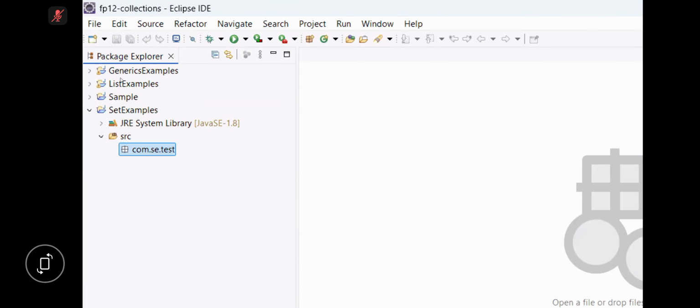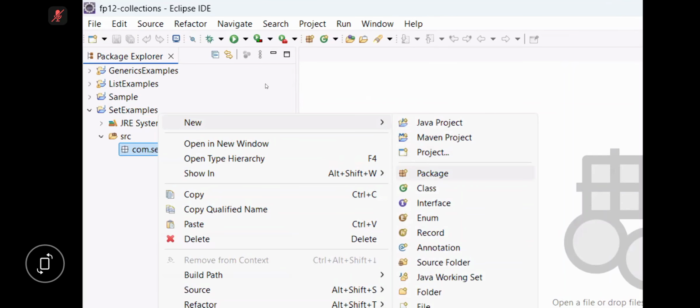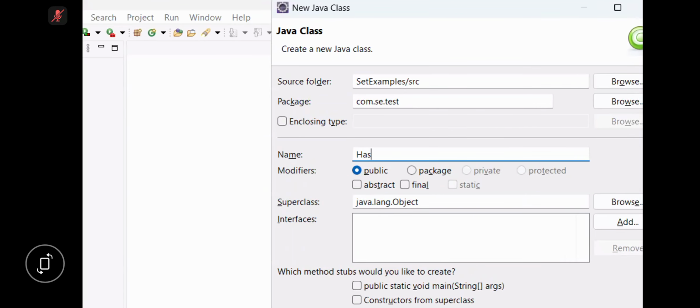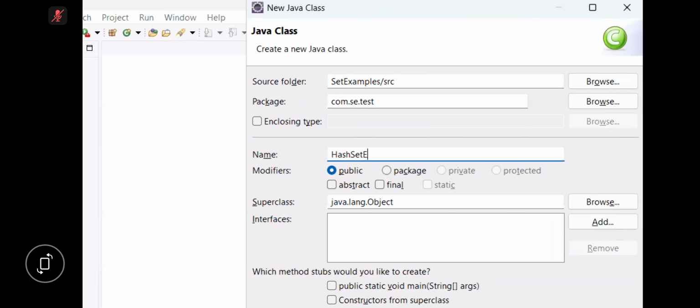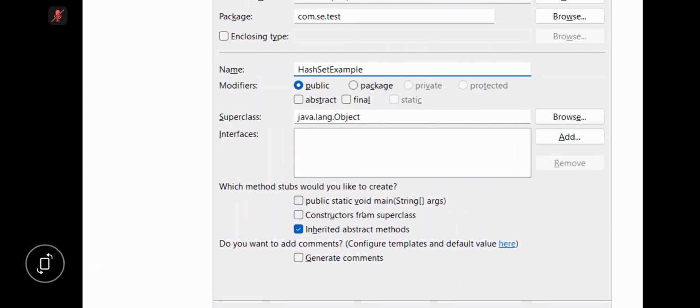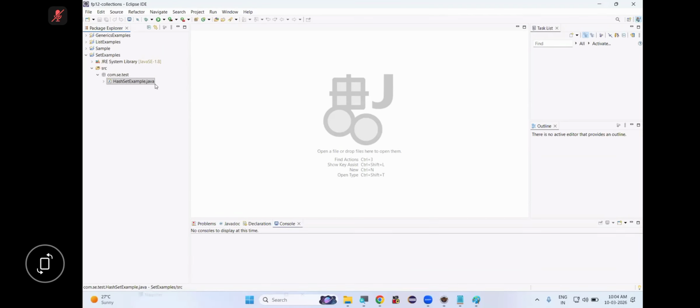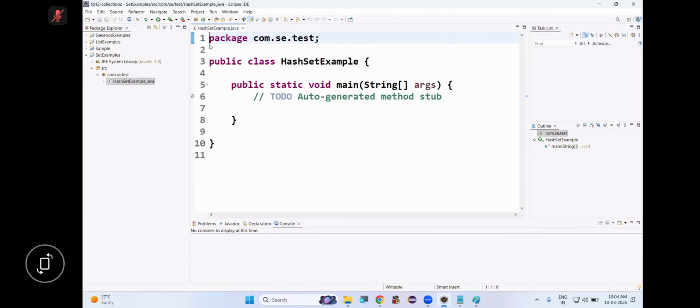com.setExample.test. Select the package. Right click. New class. I'm taking class name as set example. Main method. Finish. Now the class is ready.